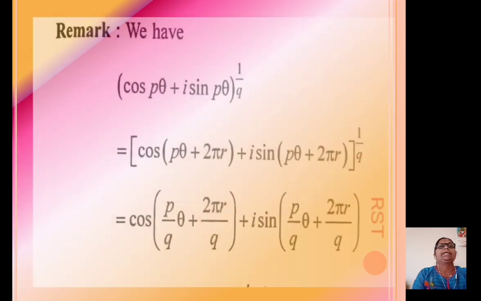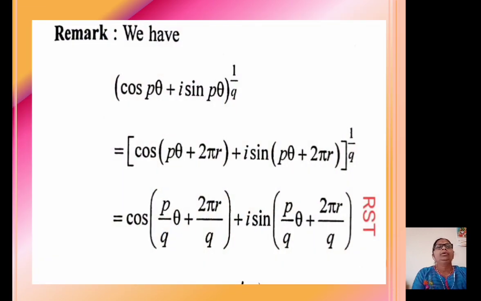Thus, in this case, we have proved De Moivre's theorem in 3 cases. N is a positive integer, that is the first case. The second case is n is a negative integer, and the third case is n is any rational number. Thus, the statement of this theorem, that for any rational number, one of the values of (cos theta plus i sin theta) raised to n is cos of n theta plus i sin n theta, is proved.